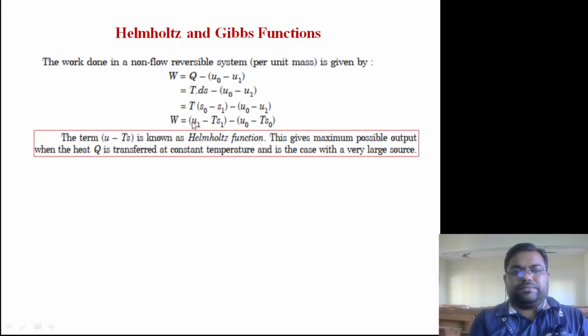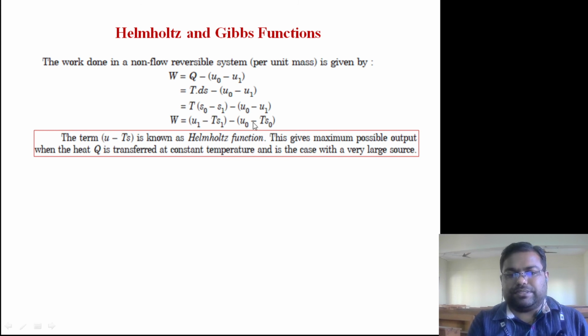Rearranging, you get (U1 minus T S1) minus (U naught minus T S naught). This term, U minus T S, is known as another function, the Helmholtz function. This gives the maximum possible output when heat is transferred at constant temperature.